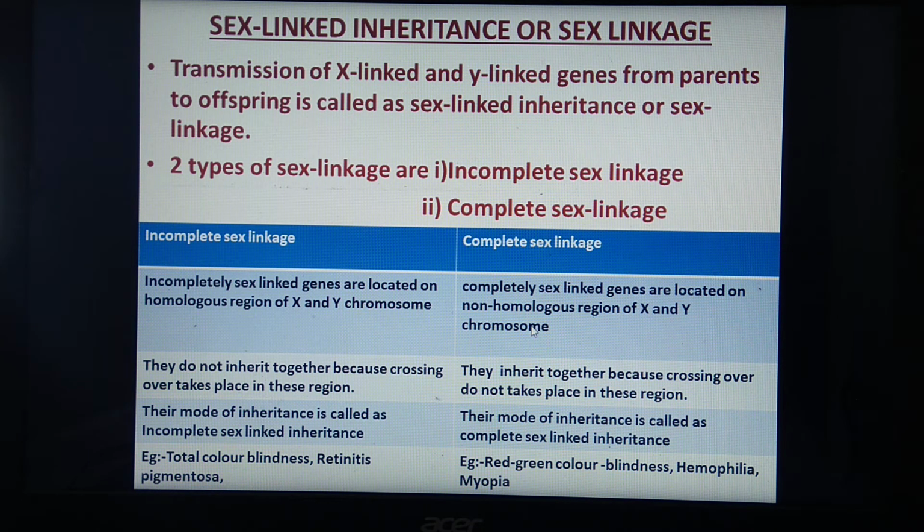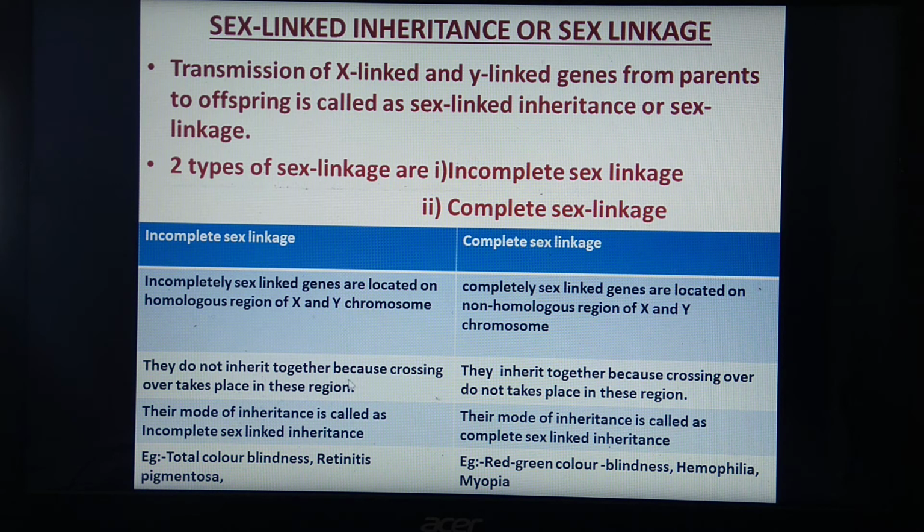On which part does crossing over take place? Crossing over takes place in the homologous region of X and Y chromosome. In the previous lecture also I told you, remember that sentence. As crossing over takes place on the homologous region, these genes cannot inherit together.